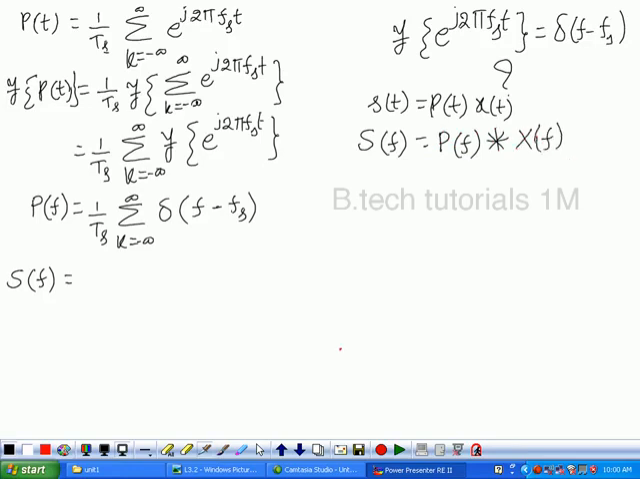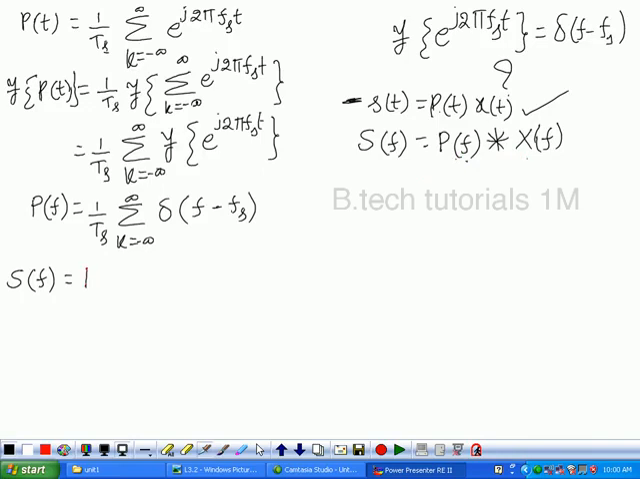See, convolution in the time domain is equivalent to multiplication in the frequency domain. Multiplication in the time domain is equivalent to convolution in the frequency domain. That is the duality between time and frequency. See, we are multiplying in the time domain. So, in the frequency domain, we need to convolve P of f and X of f.